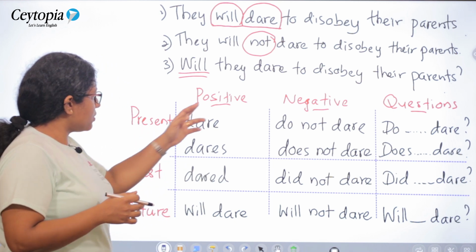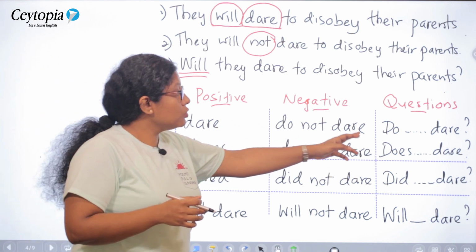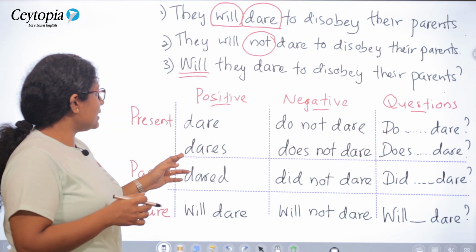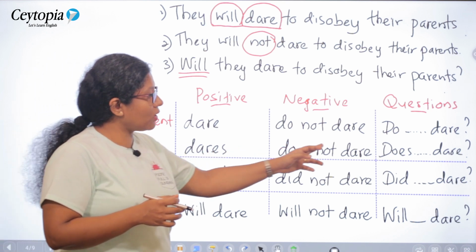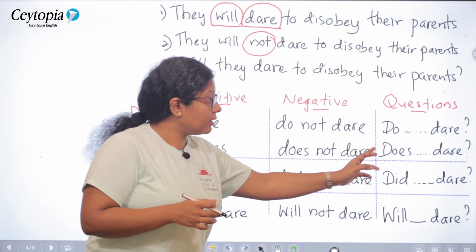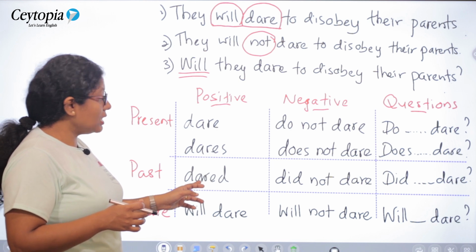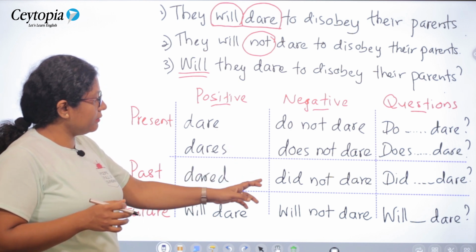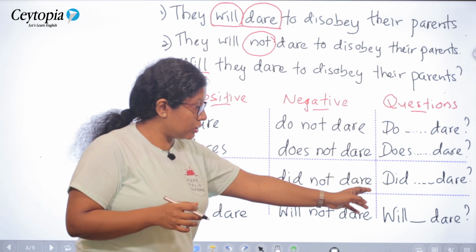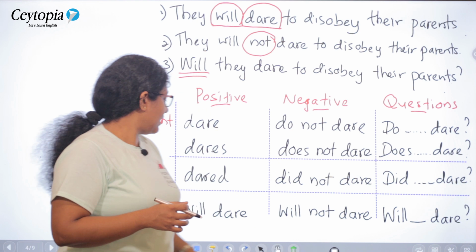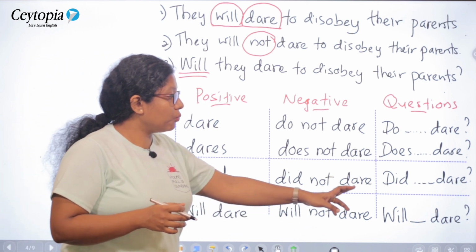In the present tense positive, you use dare. Negative, do not dare. Do you dare? Dares is the singular form in the present tense. Negative, does not dare. Does she dare? Does he dare? In the past tense, you have the form dared. And the negative, you have did not dare. Did he dare? Did you dare? Did I dare? In the future tense, you have will dare, will not dare, and will he dare?